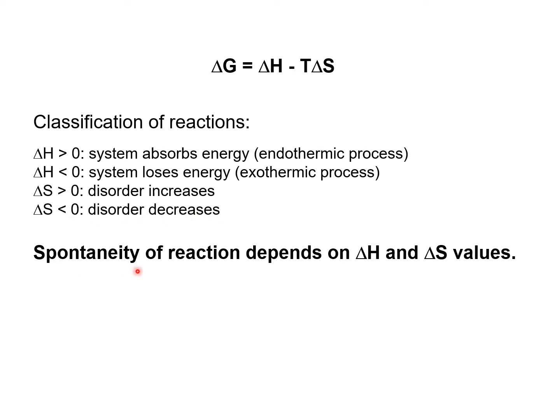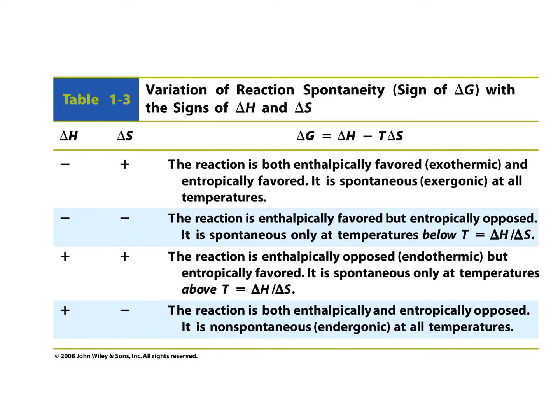And the spontaneity, basically, which is the Gibbs free energy of the reaction, depends on the delta H and delta S values, as you can see here. This table shows the relationship between delta H and delta S to get the delta G, Gibbs free energy. And I also put the delta G here too.